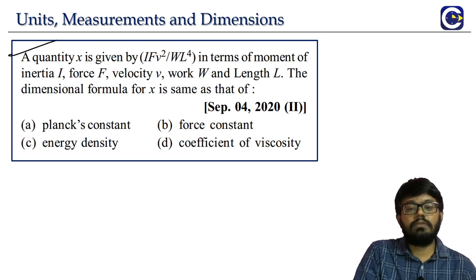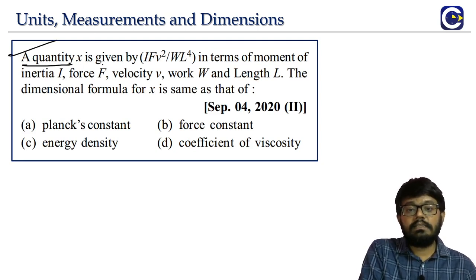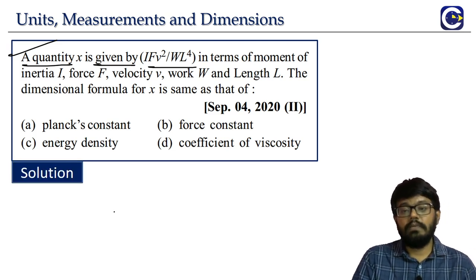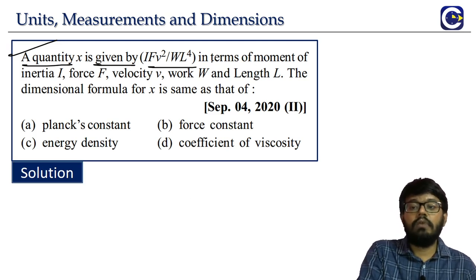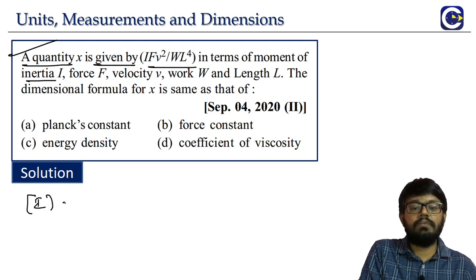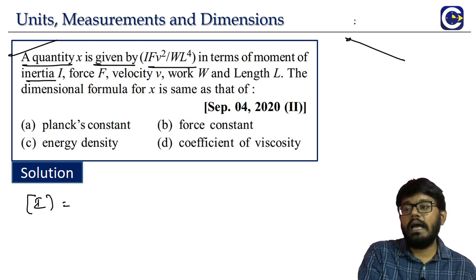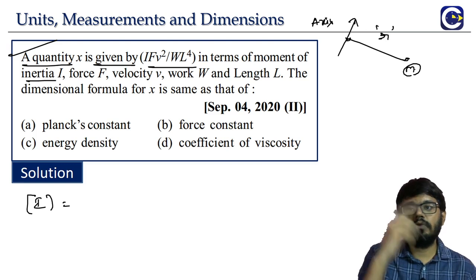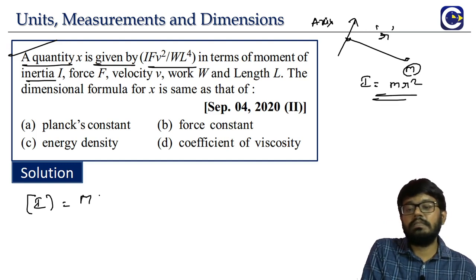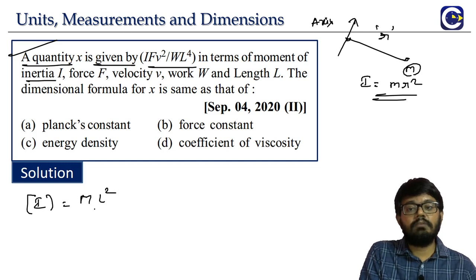Next we have another question based on the dimensional approach. A quantity X is given by I into F into V square by W into L power 4. What is this I? Moment of inertia. We will write down the dimensions of each. If you have an axis of rotation, there is a mass M at a distance R from the axis, which is going to rotate. The moment of inertia of this mass is M R square. Dimension wise it is M into R, the distance, squared. That is the dimensions of moment of inertia.